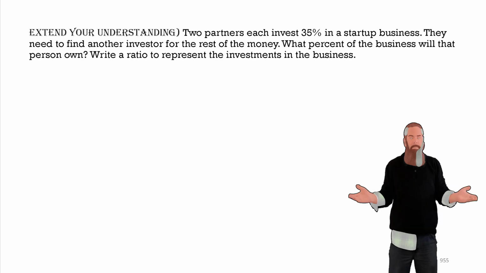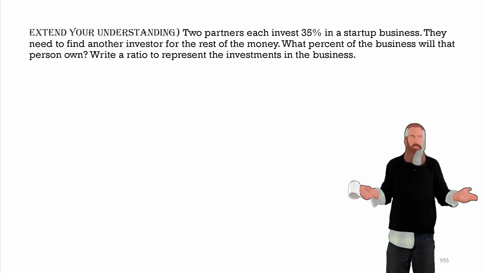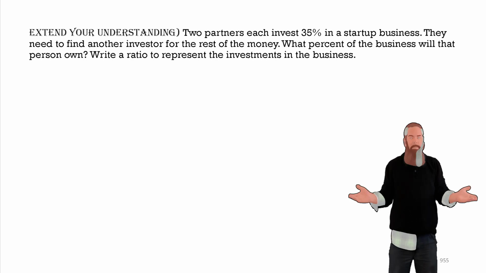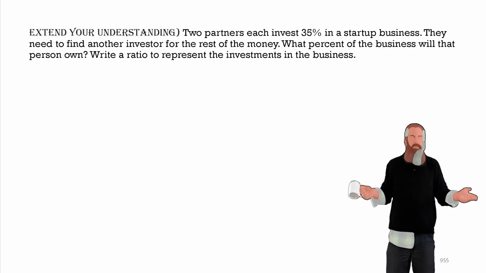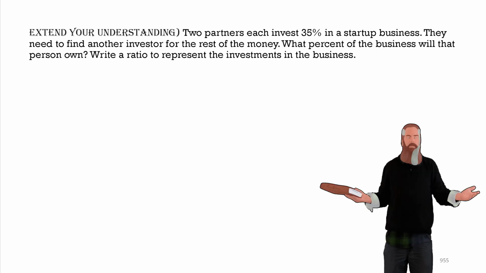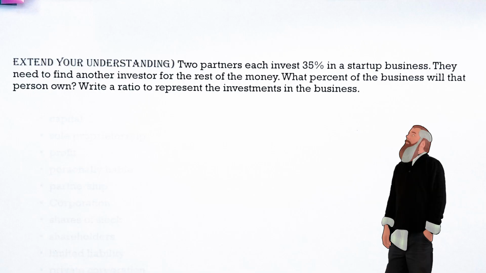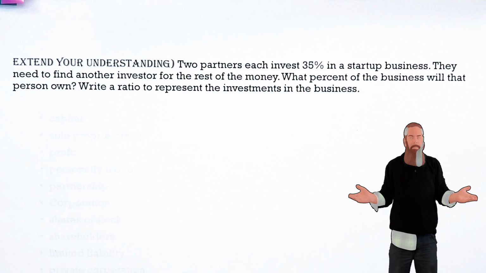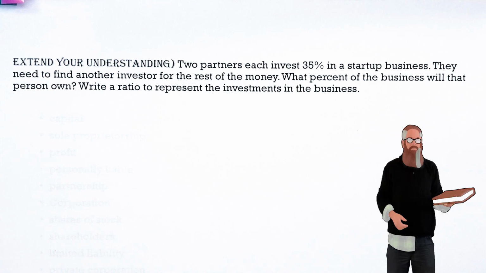Let's extend our understanding of that just a little bit more by looking at 2 partners that each invest 35% in a startup business. They need to find another investor for the rest of the money. What percentage of the business will that person own, and what is the ratio to represent the investment in the business? Let's take a look at the first question, which is what percentage of the business will that person own?